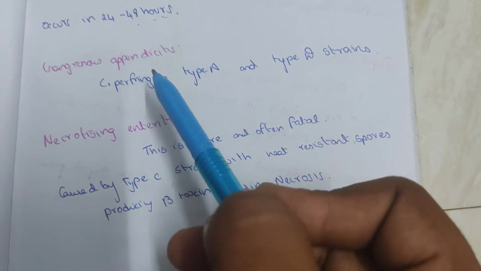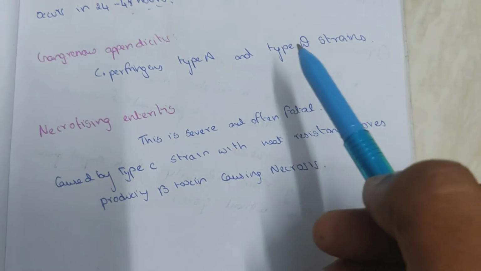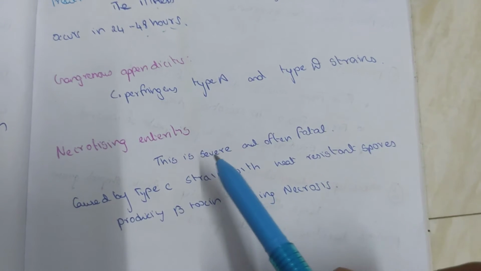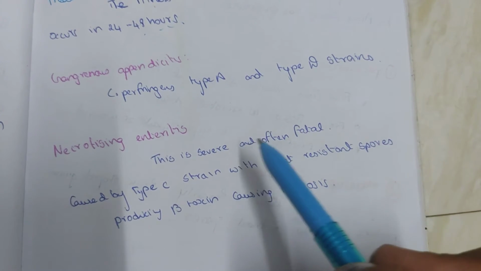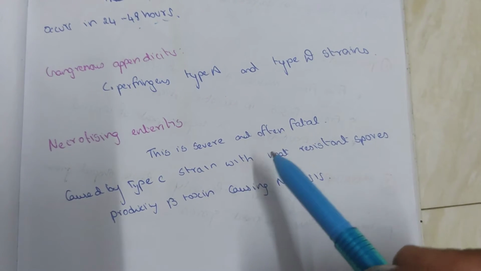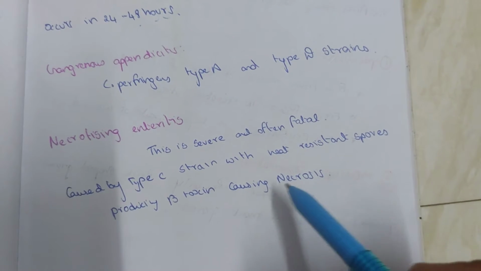Gangrenous appendicitis is caused by Clostridium perfringens type A and type D strains. Necrotizing enteritis is severe and often fatal, caused by heat-resistant type C strains producing beta toxin, causing necrosis.